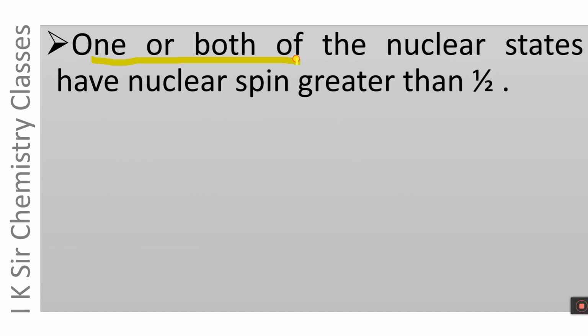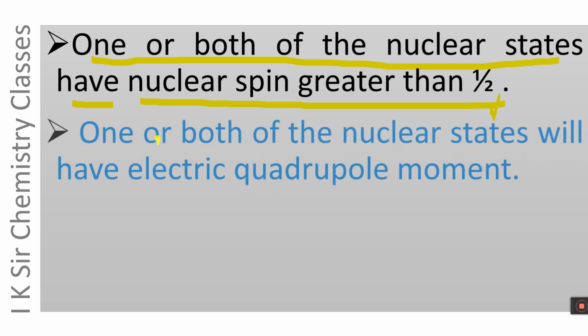One or both of the nuclear states, that is, ground state and excited state, have nuclear spin greater than half. If the nuclear spin of the ground state is half, then the nuclear spin of the excited state will be greater than 1 by 2 because these two are different.